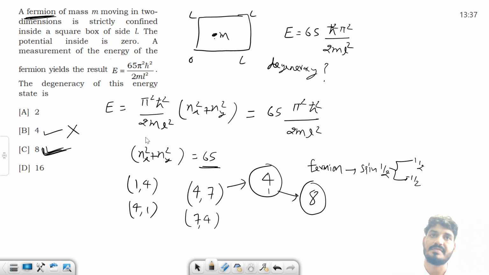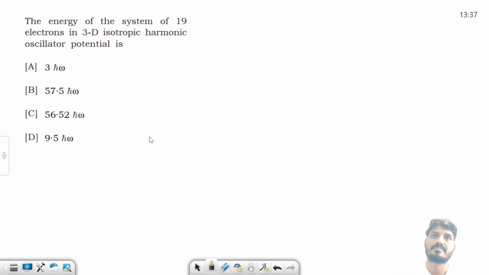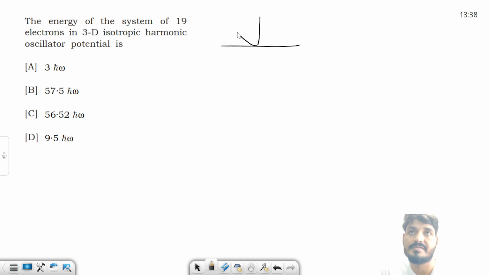Let's see the next one. Yeah, this is again an interesting question. The energy of a system of 19 electrons in a 3D isotropic harmonic oscillator. So what is given to us? A harmonic oscillator is given to us.